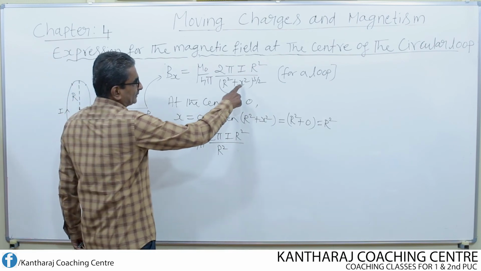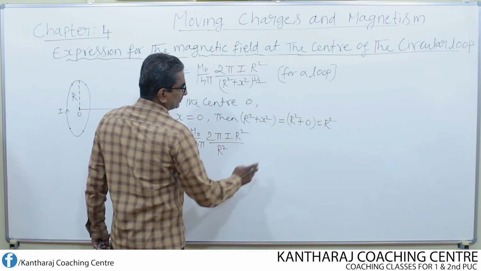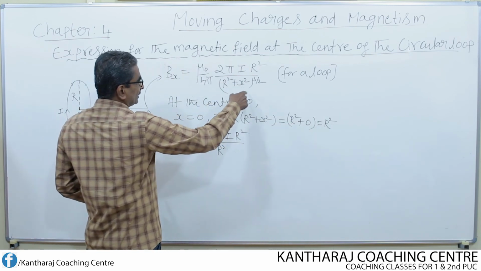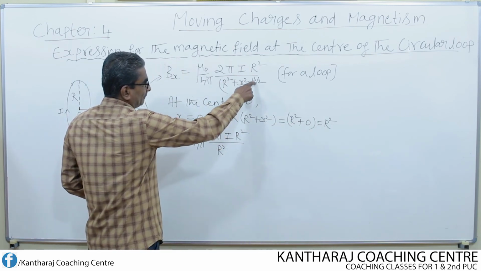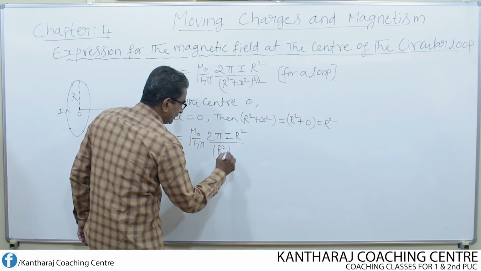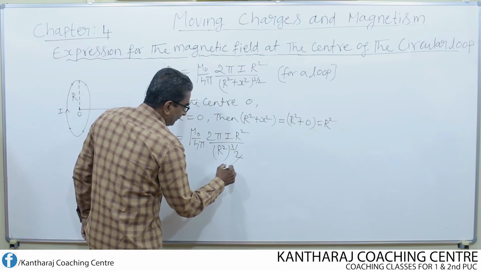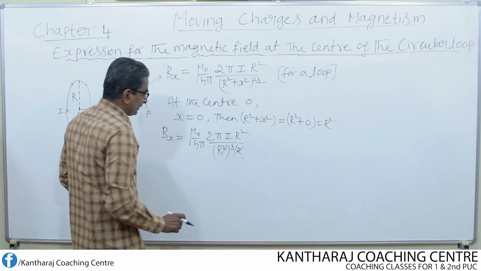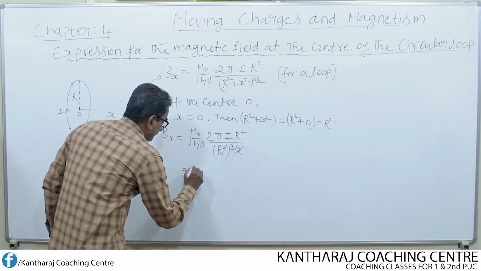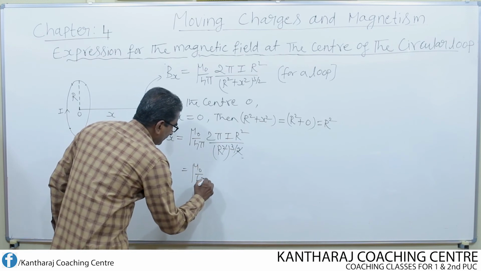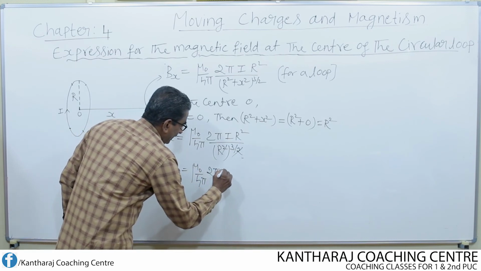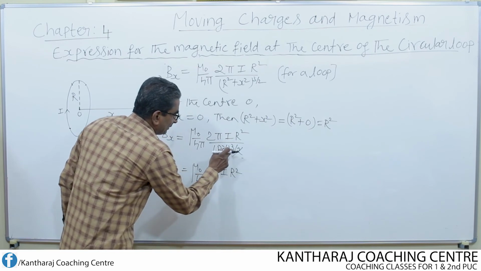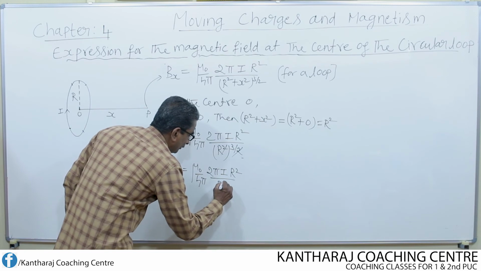What I have done is substitute x equal to 0. r square plus x square means r square plus 0 equal to r square. So the whole thing becomes r square, but the power is there. What is the power? 3 by 2. Now the two powers cancel with each other. What is left here? Mu naught over 4 pi, then 2 pi I r square, so square and square cancelled, but cube is there, divided by r cube.